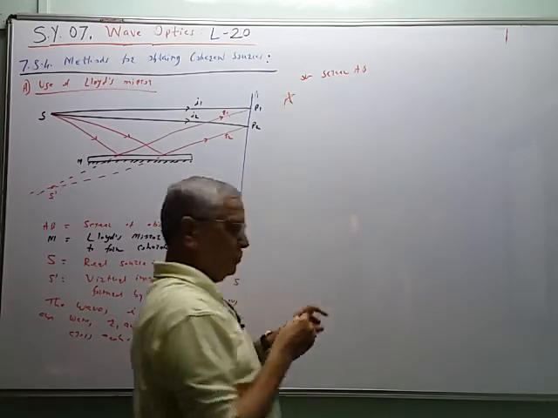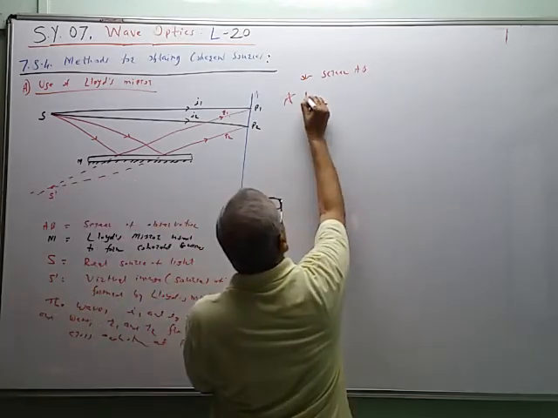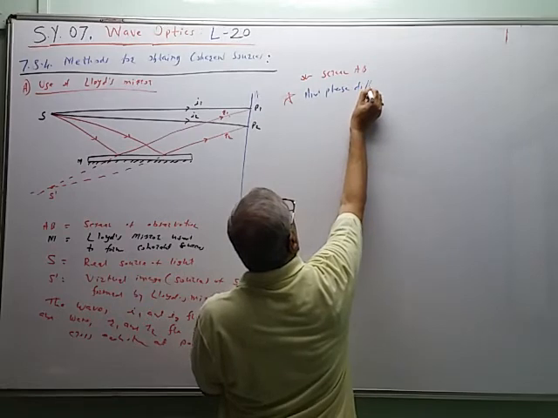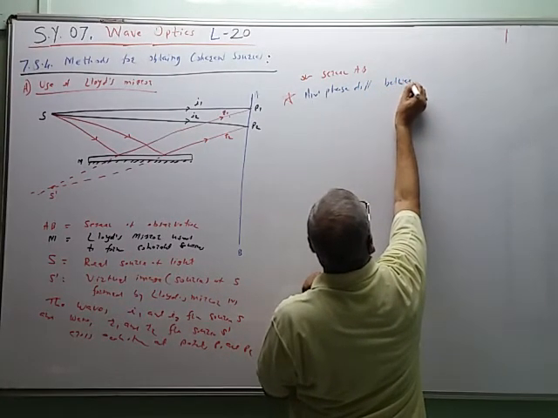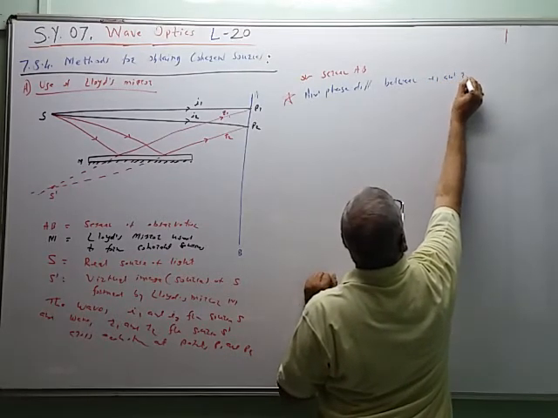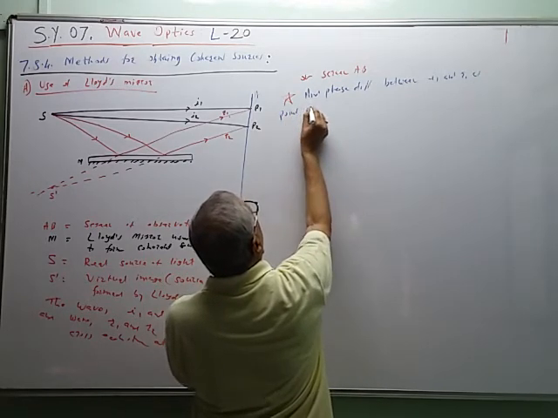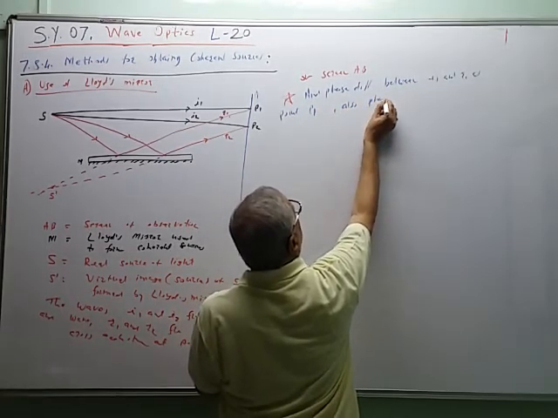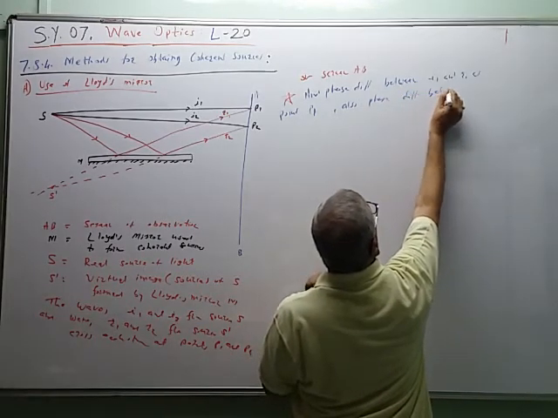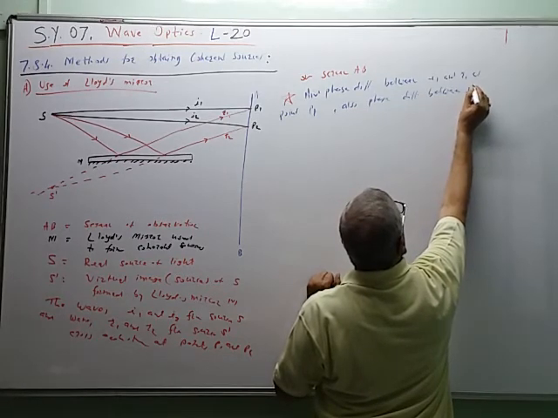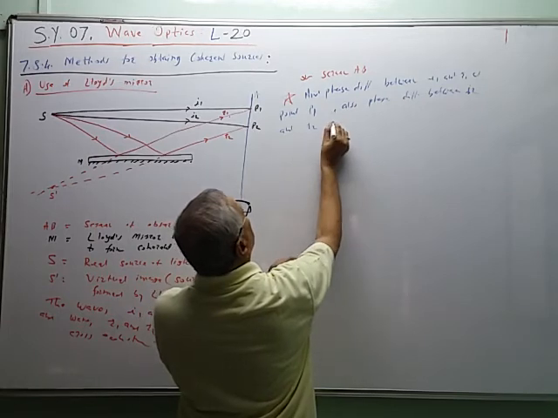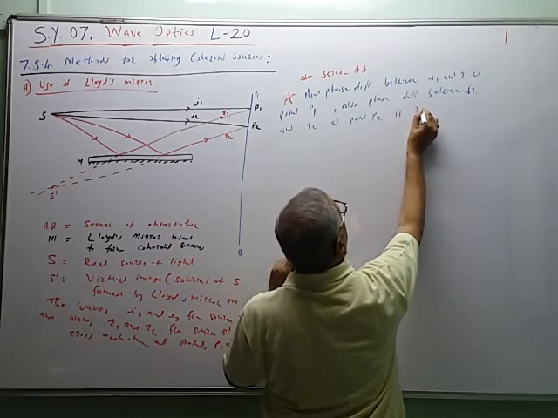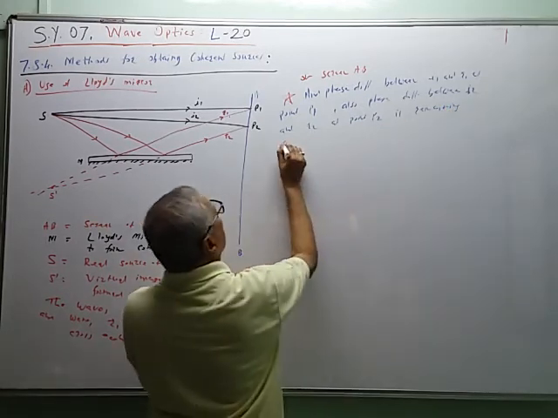And the main point is this: the phase difference between I1 and R1 at point P1, and also the phase difference between I2 and R2 at point P2, remains constant.